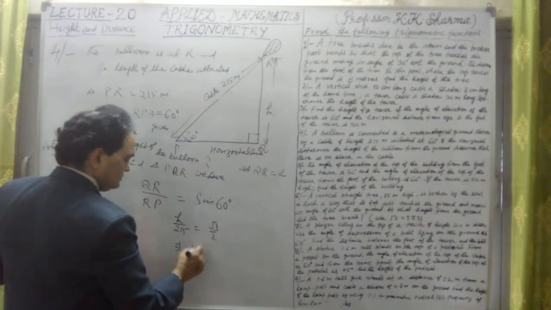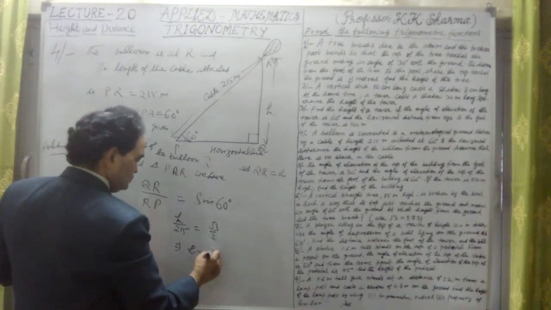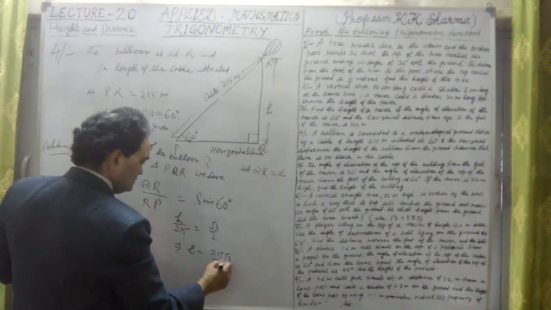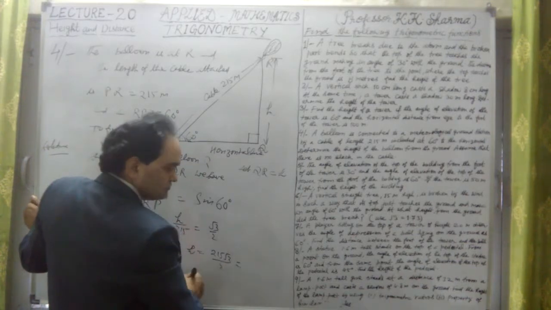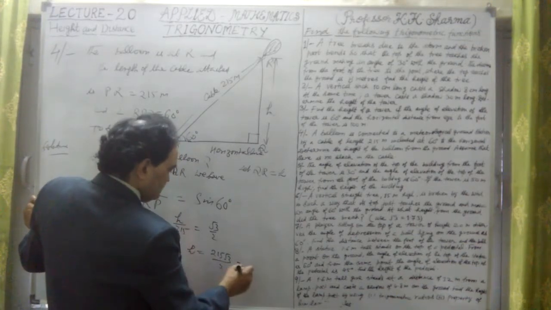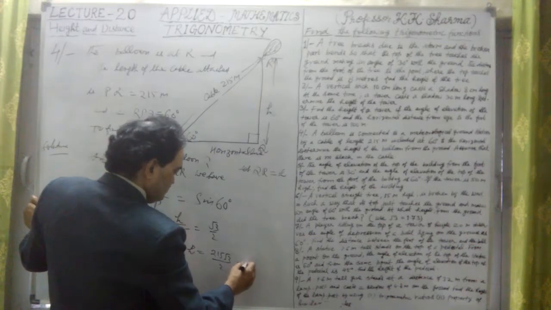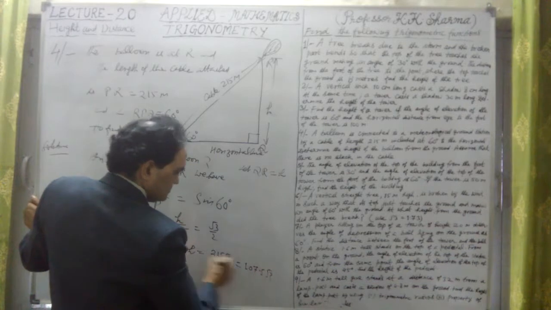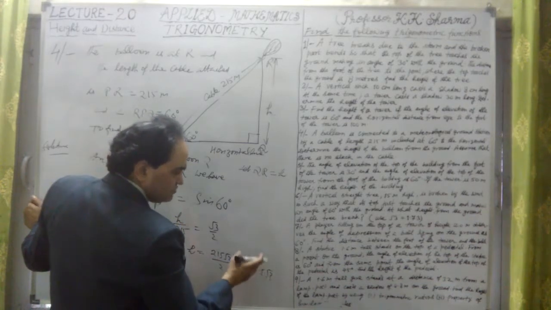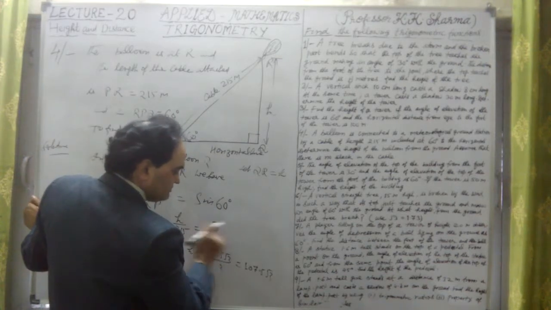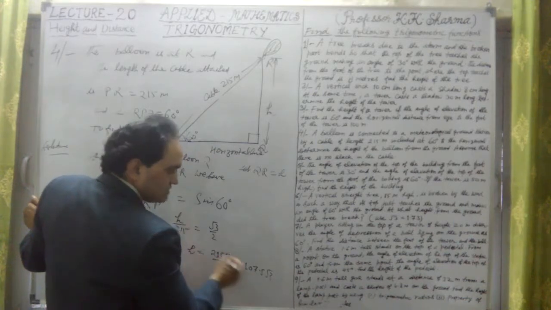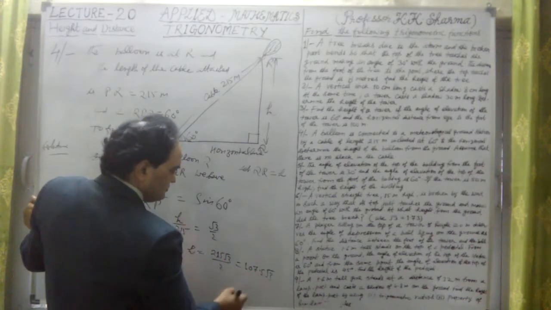This implies that the height of the balloon is h equal to 215 root 3 upon 2. Only this much we can write. Or if I divide it by 2, it will be 107.5 into root 3. If I multiply by the value of root 3, which is 1.732, then we get the exact number. That exact number can be calculated, that is not a matter of discussion.